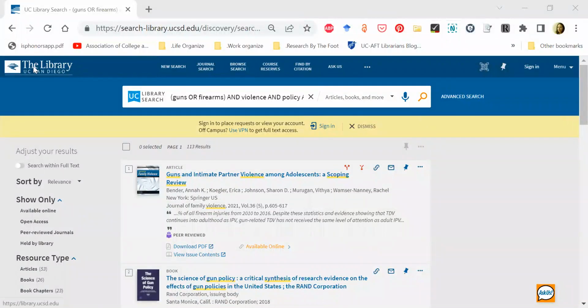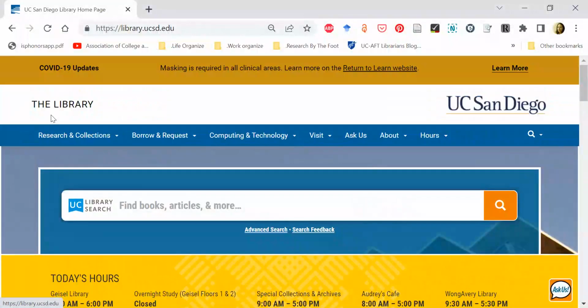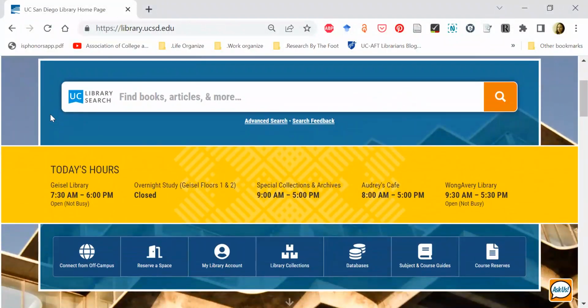Okay, so we're going to go back to the library's homepage and we're going to look at some other databases as well. So we have a lot of specialized databases